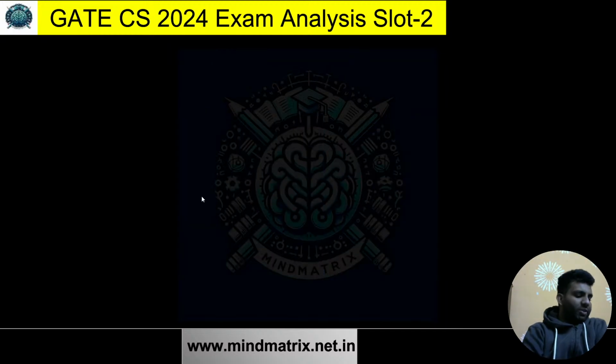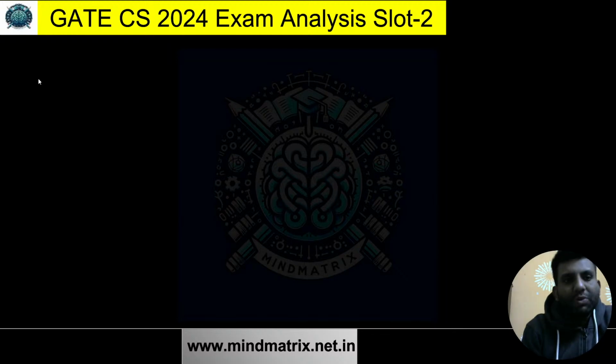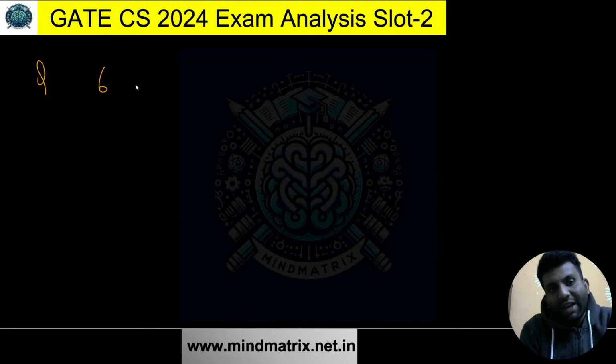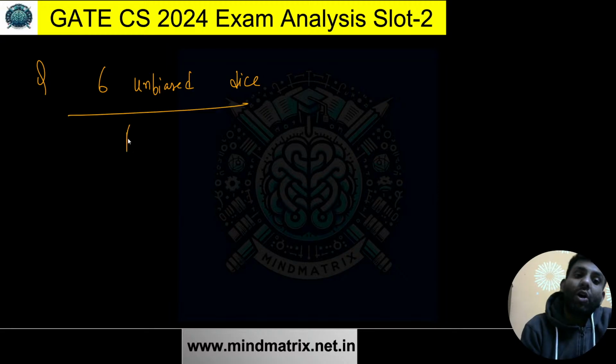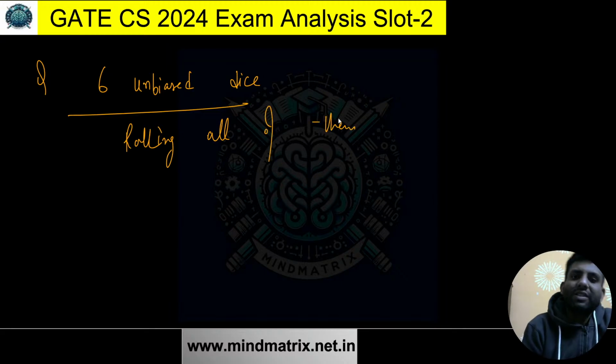Let's talk about the next question. This was a very simple question. It was less of a probability problem and more of a counting problem, because the probability concept required was not too much. So it was mentioned that we have 6 unbiased dice available, and we are rolling all of them. Now what is told to us is, what is the probability